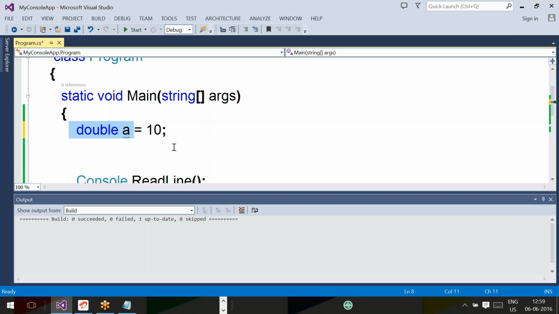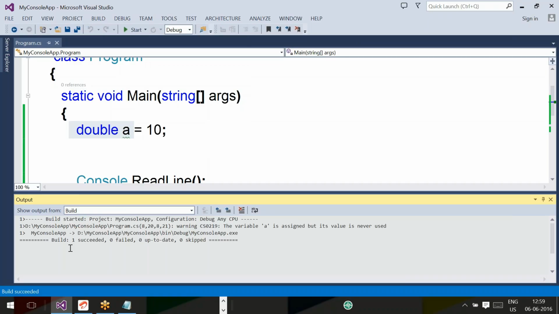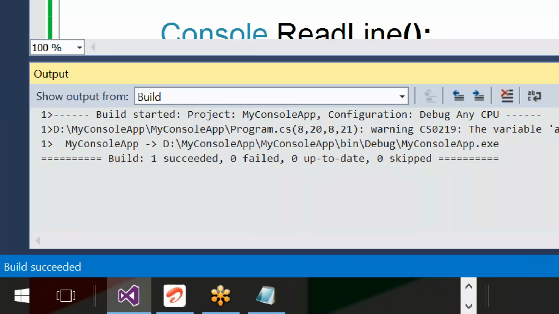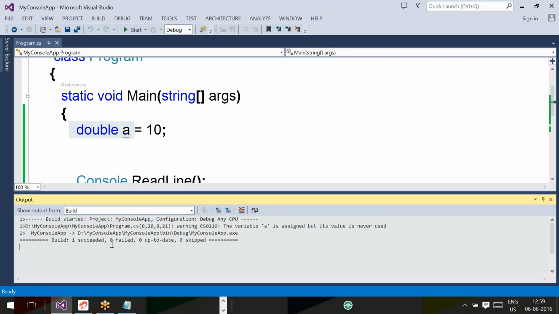Same type or different types? Different types. But even though, do you have any error? No. Means it is supporting implicit typecasting. Like that, a couple of conversions are supported by the compiler, which come under implicit typecasting.